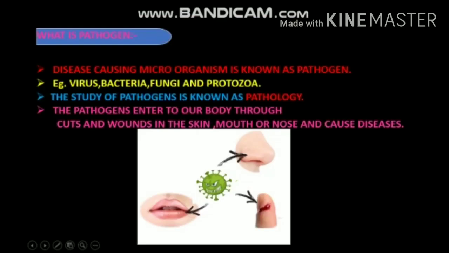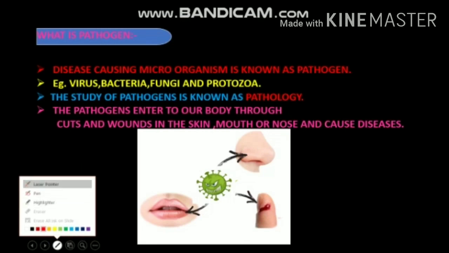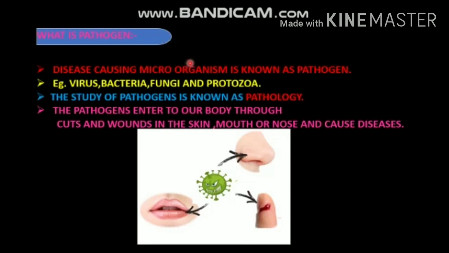So first we should know what is a pathogen. A disease causing microorganism is known as a pathogen. Examples are virus, bacteria, fungi and protozoa. Among these, virus and bacteria are the more common pathogens and they cause diseases in plants, animals and human beings. Then the study of pathogens is known as pathology.